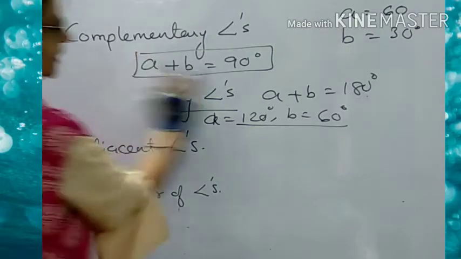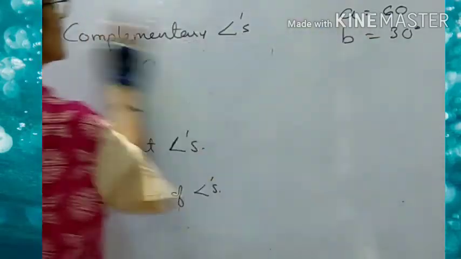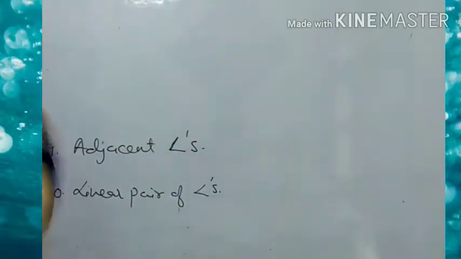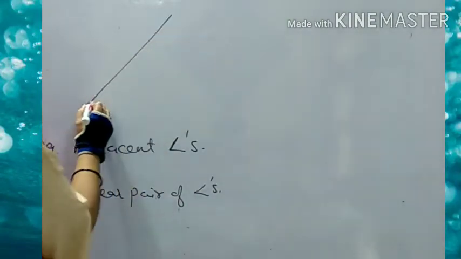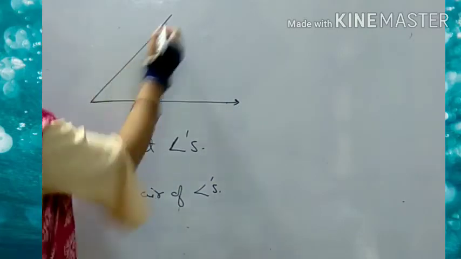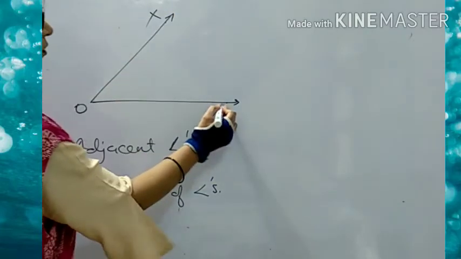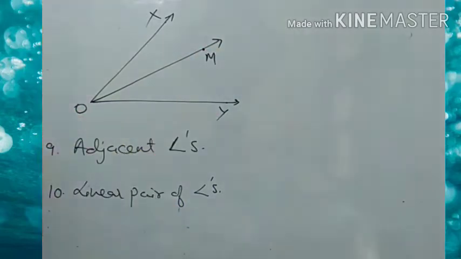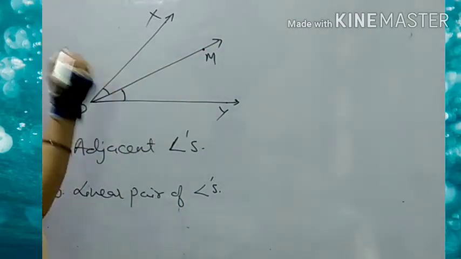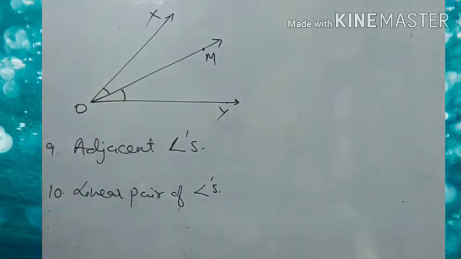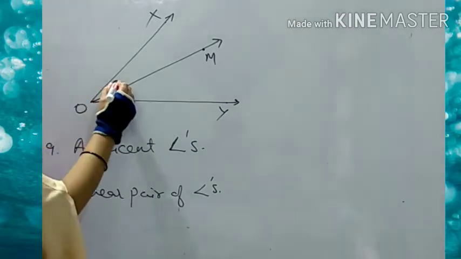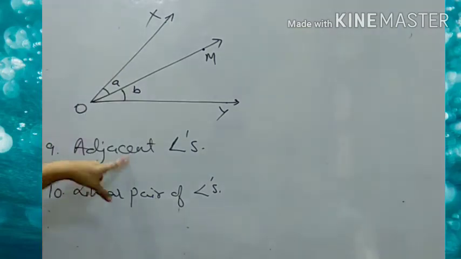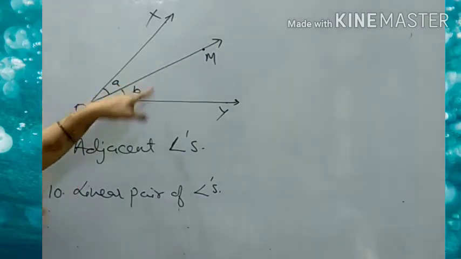Now, the next type of the angle which we are having, they are the adjacent angles. Adjacent means, here also we are having the two angles. Now, suppose this is our angle XOY and we are having a ray OM. So, these two angles, they are said to be the adjacent angle. These A and B are said to be the adjacent angles. Means two angles which are having a common arm.